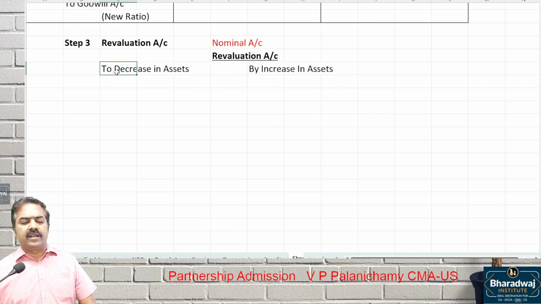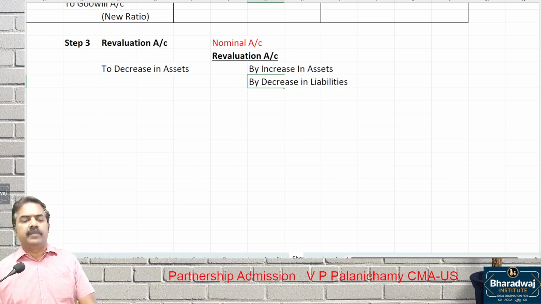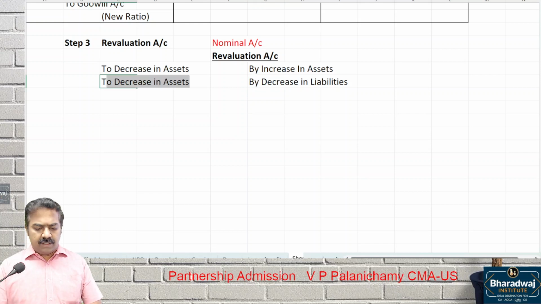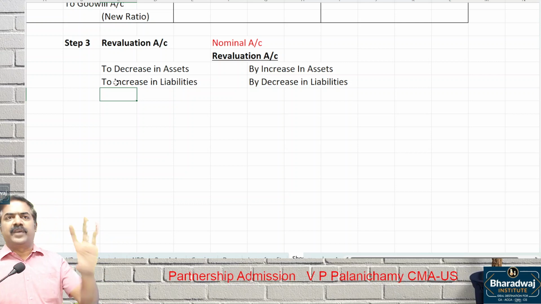Gain, you credit all gains, debit all losses. Then, by decrease in liabilities: some discounts we may expect, or reduction in liability we may expect. So decrease in liability is a gain for us. When a liability goes down because of discounts, is it a gain or loss? It's a gain. You will credit. To increase in liabilities: for example, some bonus claim was under dispute that is becoming payable now. Bonus was under dispute, we recorded 0. Some 5 lakhs is payable now.